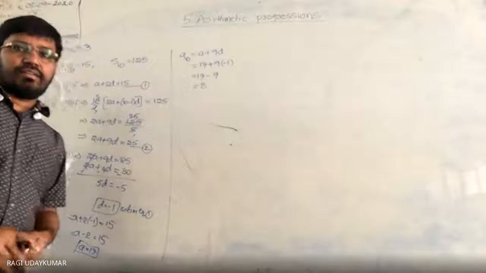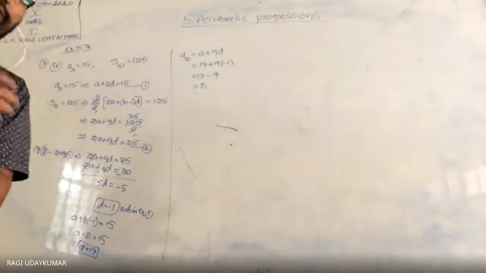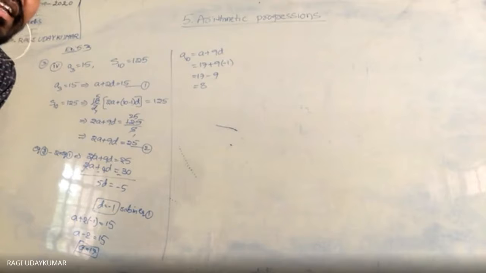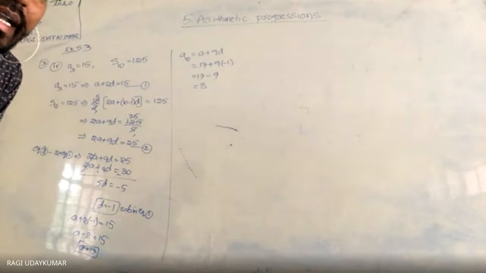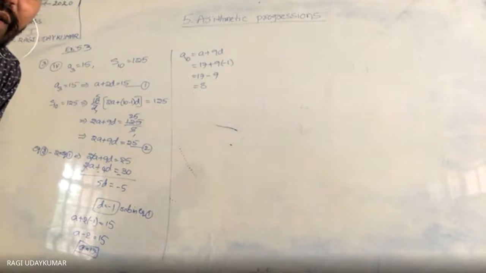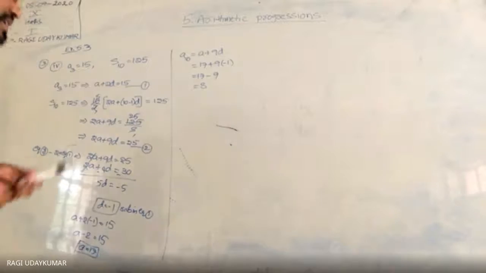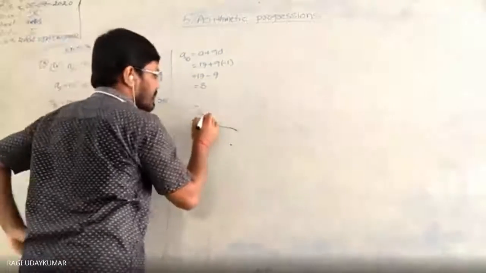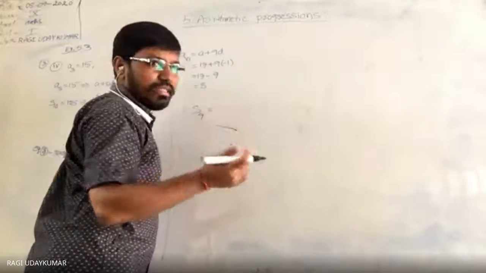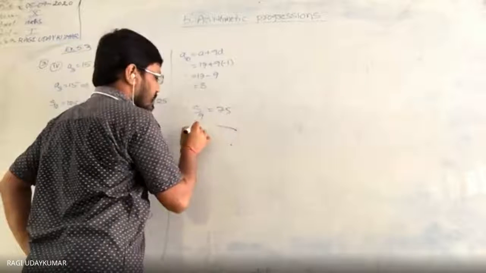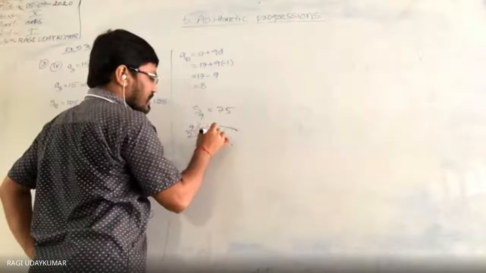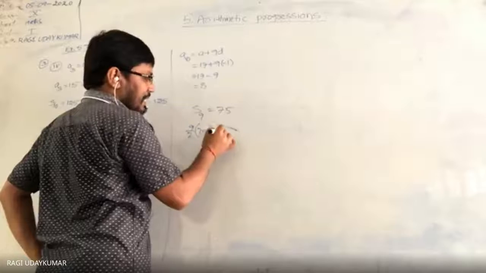Did you understand here? This is a little bit different problem. Fifth one, you see that D and S9 are given. S9 is equal to 75. So this is nothing but 9 by 2 of 2a plus (9 minus 1)d, that is 8d.